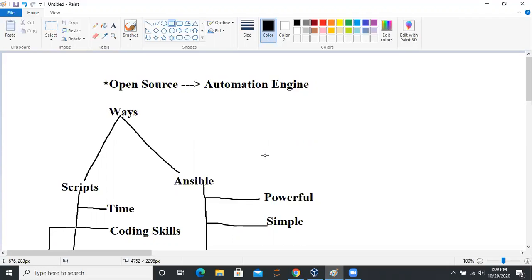So, let's directly jump towards the world of Ansible, the world of automation, the world of power. Before directly jumping towards Ansible, this will be the theoretical lecture.